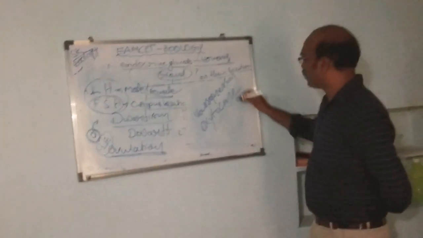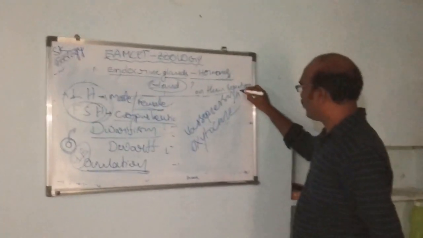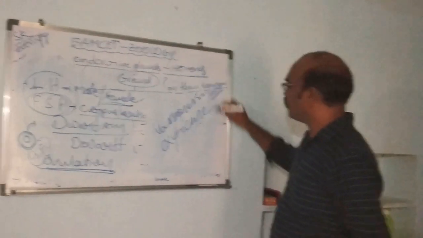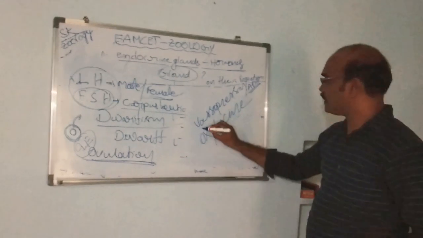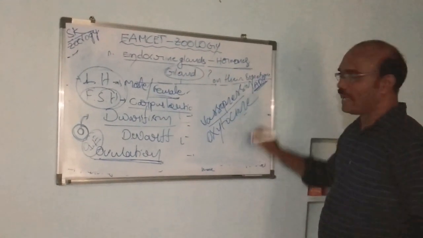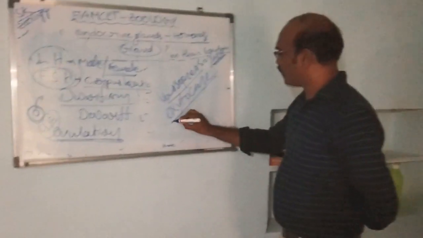Vasopressin is also called ADH, anti-diuretic hormone. And oxytocin is also known as pitocin.